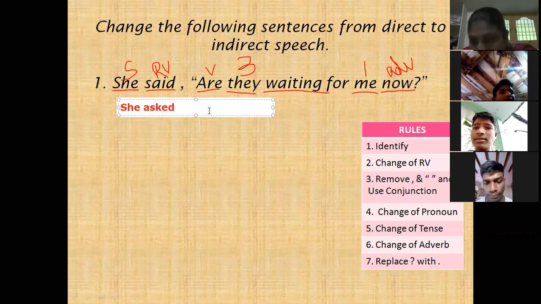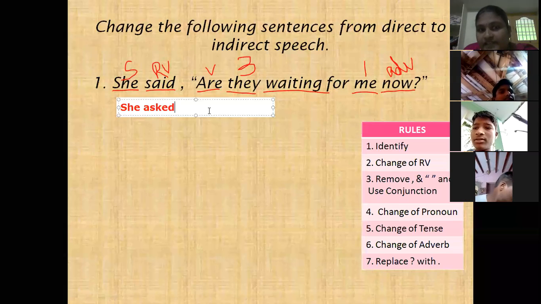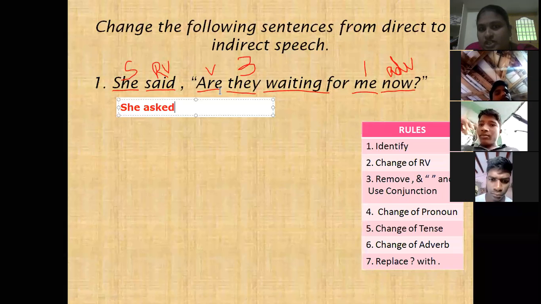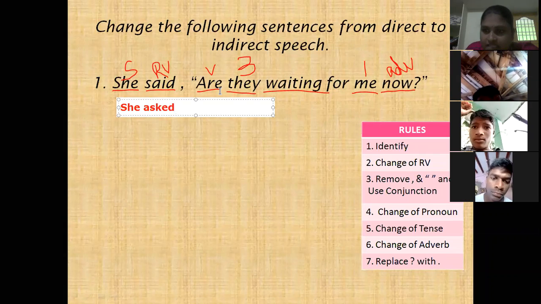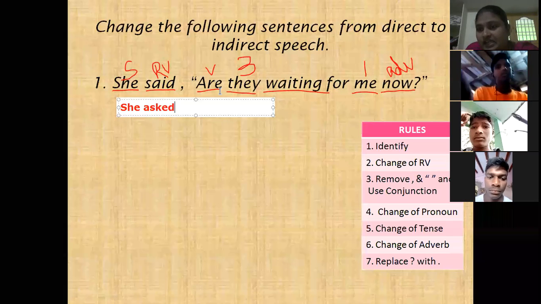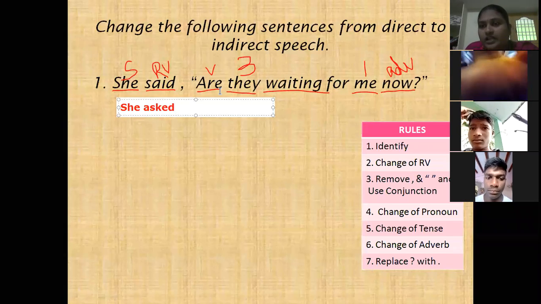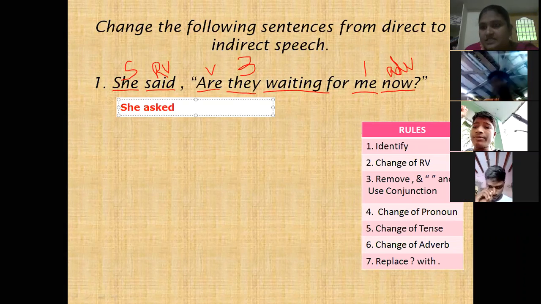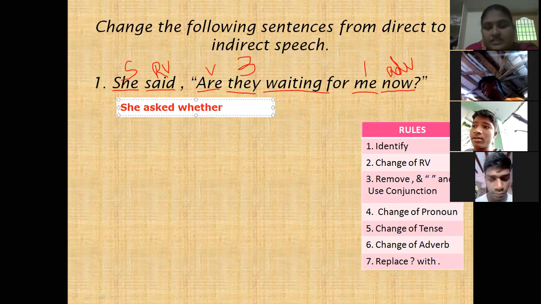Next point is removing the comma and inverted commas. In that place we have to use a conjunction, a connector. Here what type of sentence is it? It is interrogative, and it is a yes or no type question: are they waiting for me now? For a yes or no type question, the conjunction connector is whether or if. So here we have to write whether or if.